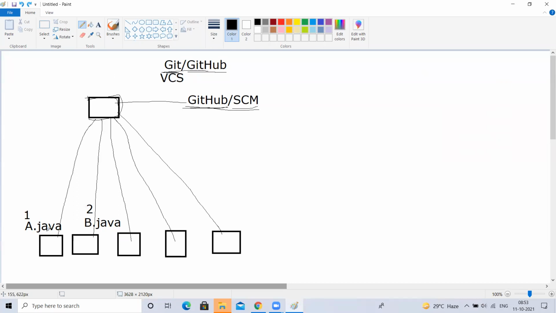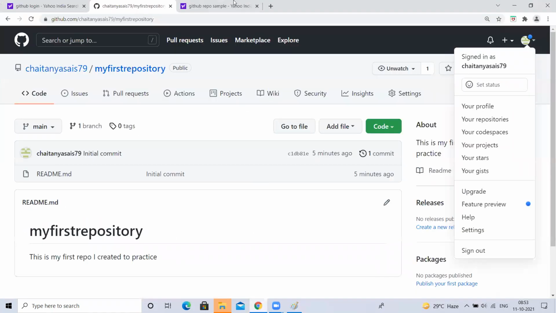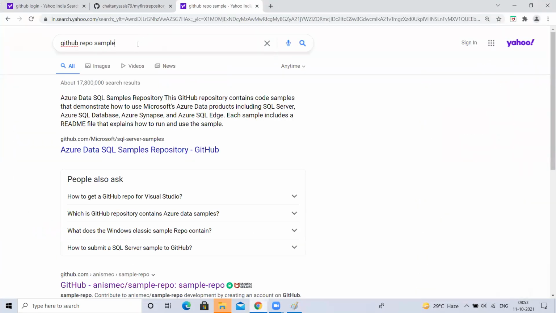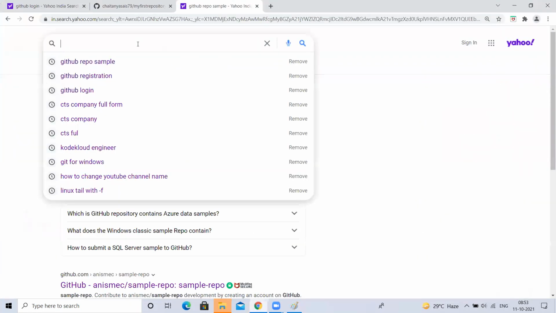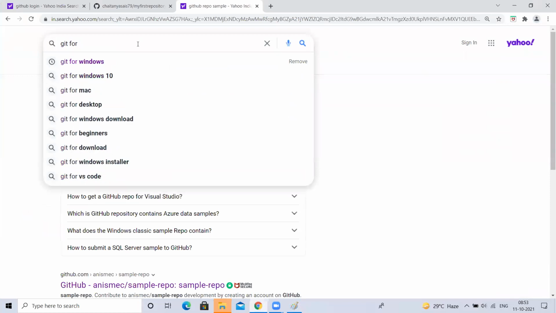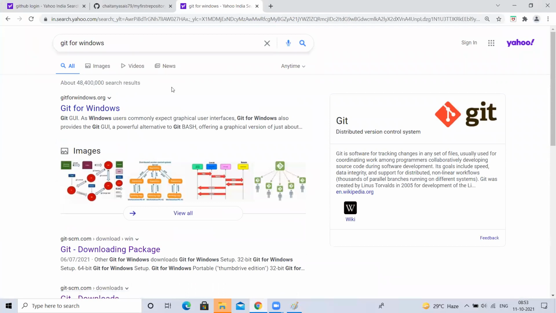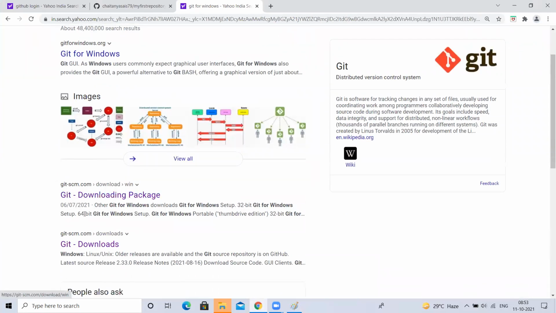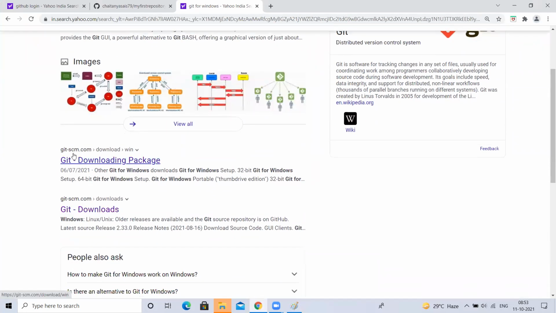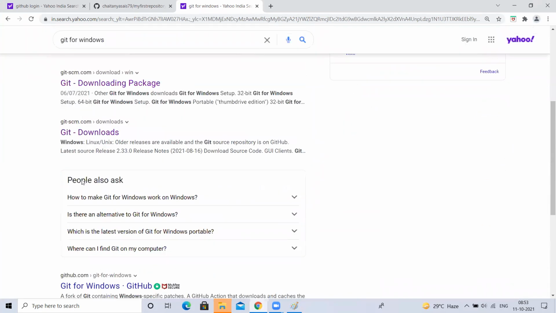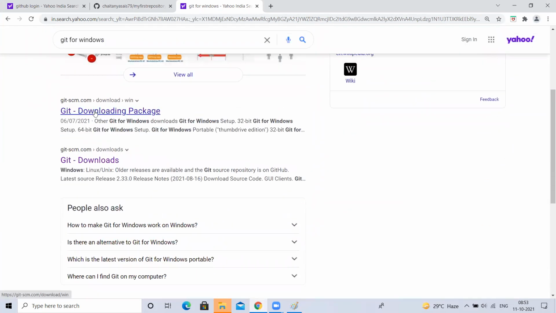You want to install it. How do you install it? Just Google "Git for Windows". That's it. Don't go to all these other things, get into git-scm.com. You just get into Downloads.